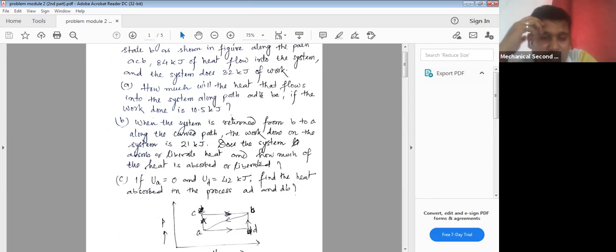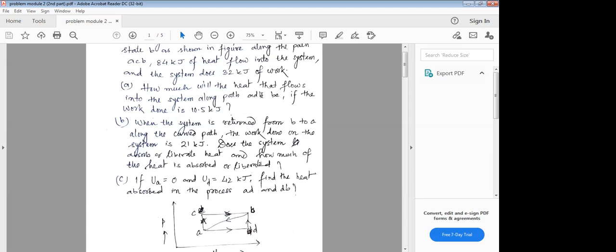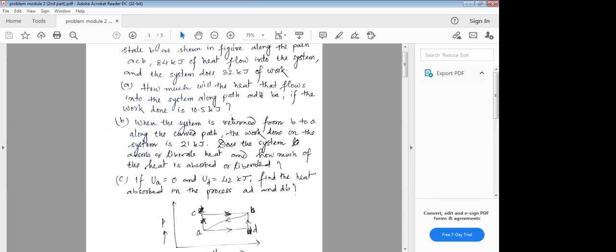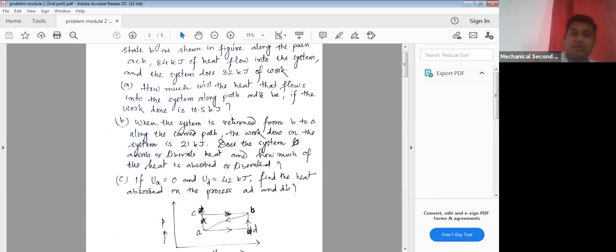So just look at the diagram very clearly, and try to understand one thing. If we take the path ACB and ADB, what is the thing that is common? They are the same path, sir. No, they are not the same path. So can you repeat your question? I am saying that if you take the path ACB, just look at the diagram.